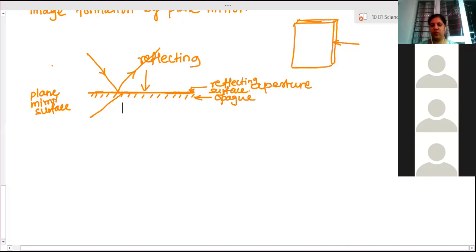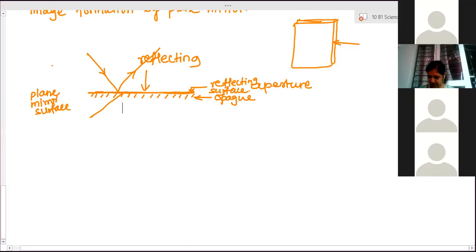So now, for image formation, an important condition to form an image concerns the object and image. Do you know what we mean by object and what we mean by image? Object is a thing which we can touch and feel. Image can only be seen.